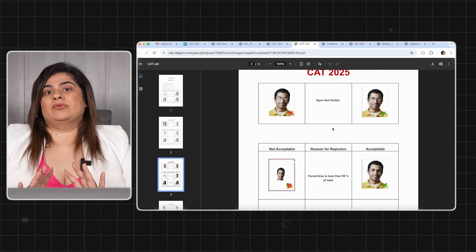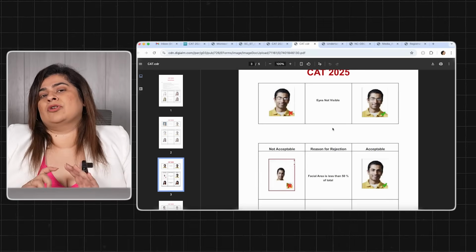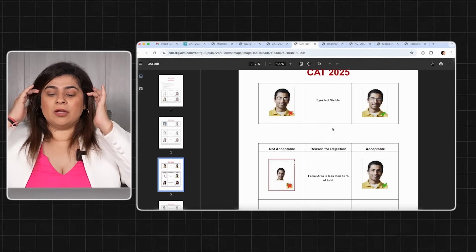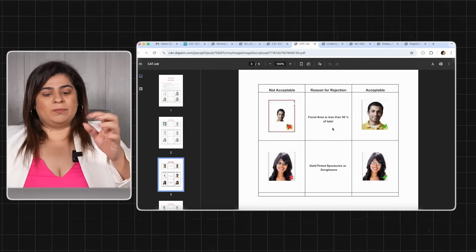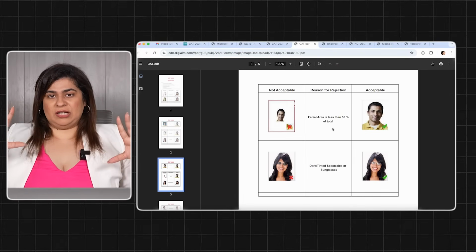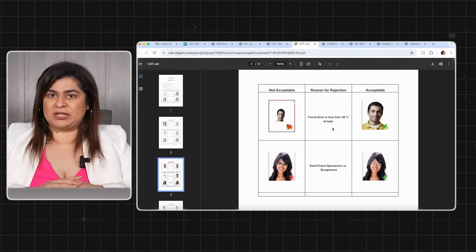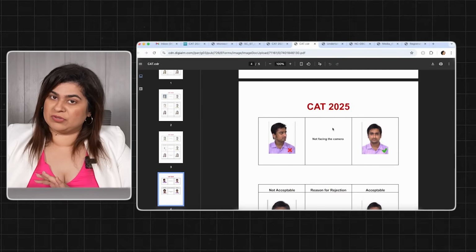If your eyes are not visible, again that gets rejected. For people who wear specs, make sure you wear specs which is clearer, that your eyes are still seen through it. Okay, you cannot wear sunglasses and glares or any stylish things to take a photograph. Make sure the photo has facial area which is less than 50% of the total. खाली face का photo नहीं चाहिए. Face till your shoulder, you need that passport size photograph which is there.